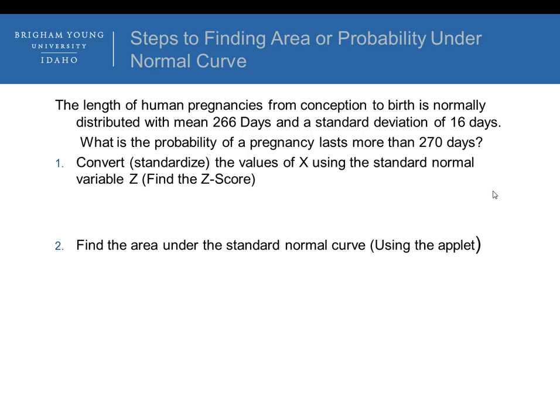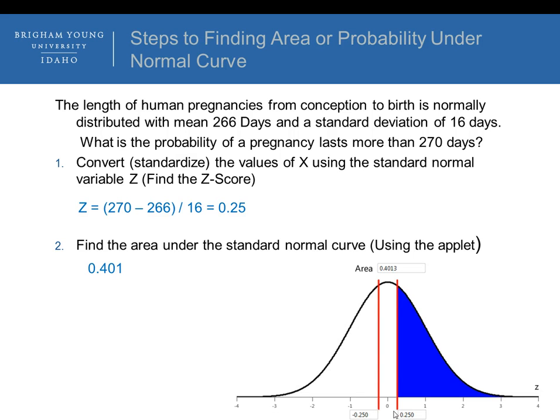Okay, so the answer for the z-score is 0.25. Finding the area, if you go to the applet, you shade over to the right, and you type in 0.25 to get the answer. When you shade over to the right, you get an area of 0.401. So the probability of a pregnancy lasting more than 270 days is about 40%. So we're going to continue with one more example of this in the next recording.